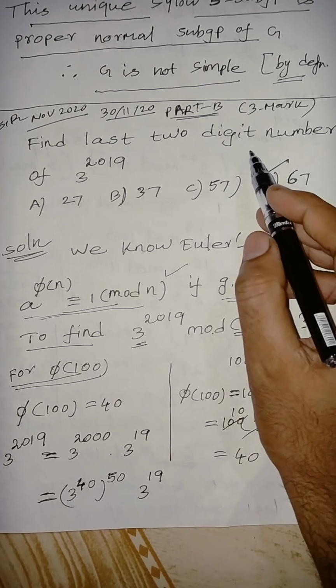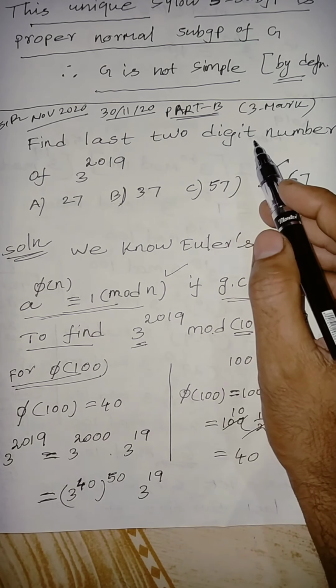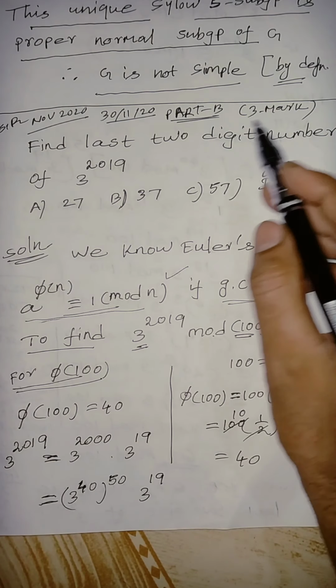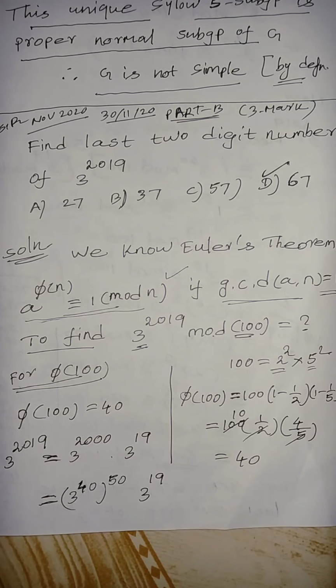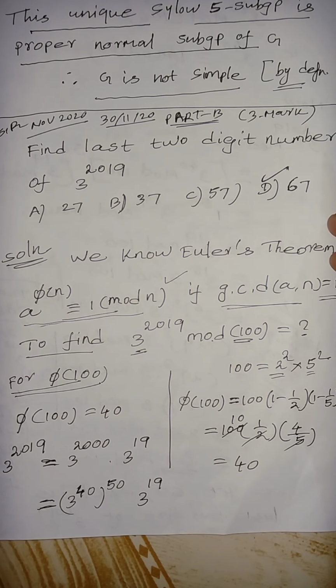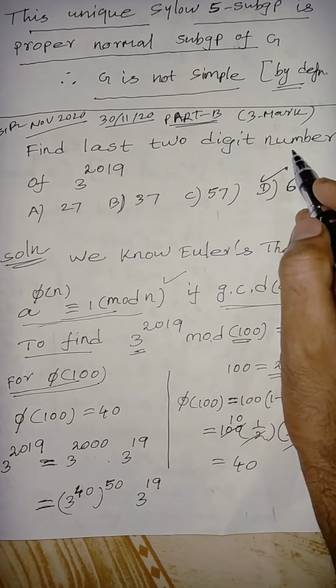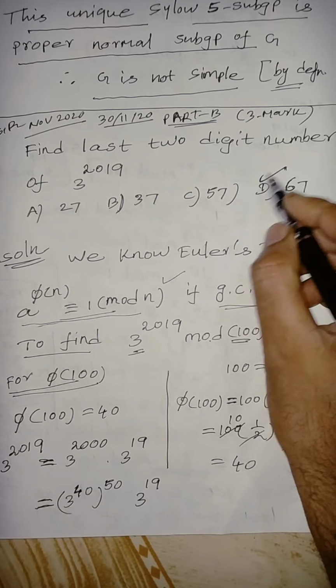This is the last class video, the CSIR November 2020 exam conducted on 30/11/2020, in particular for two states, Tamil Nadu and Pondicherry. So the questions are now discussed. This is the last class problem, the last two-digit problem. So we are getting the answer 67.